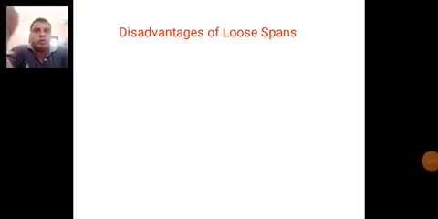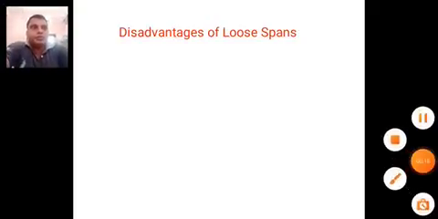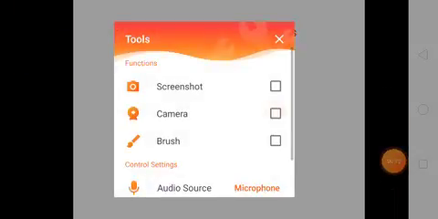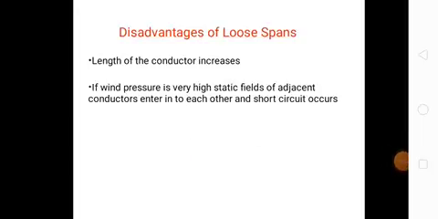Today's class we are discussing the disadvantages of loose spans. The span is nothing but the length between supports. What are the disadvantages of loose spans? The length of the conductor increases, and wind pressure is very high. Static fields of adjacent conductors enter into each other and short circuits occur.